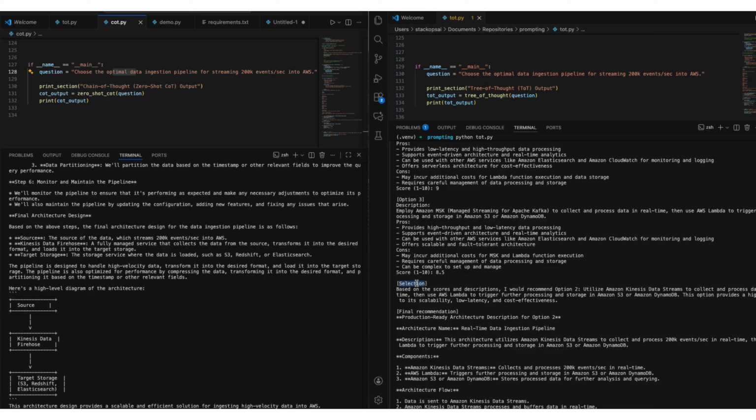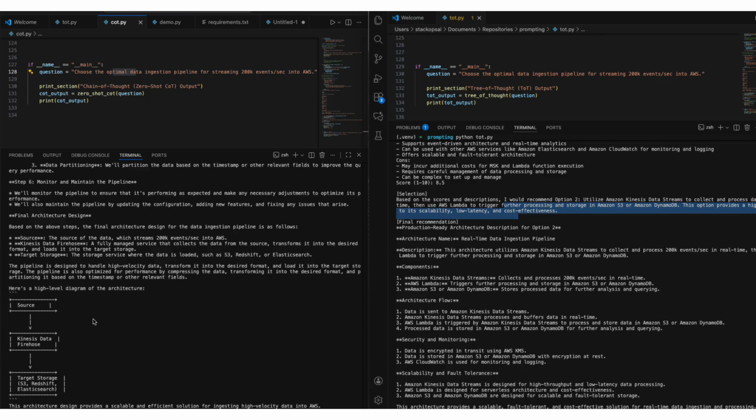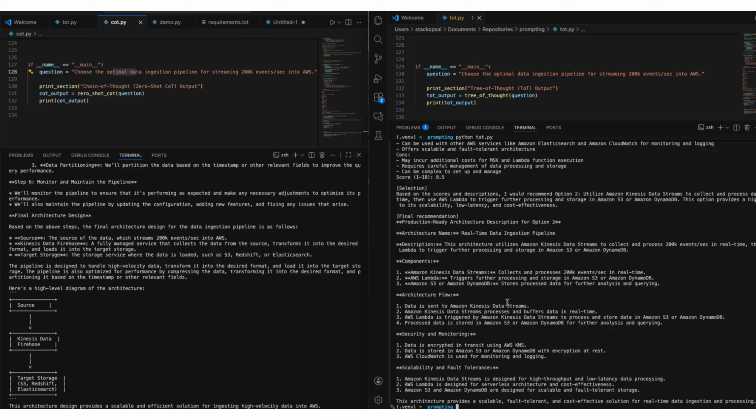Based on the analysis, there is a selection section which says that it would recommend option 2, and it reasons it based on various analysis and descriptions and scores. And there is a final recommendation section which gives you a production ready solution. So what we got from tree of thought is multiple solutions, pros and cons per option, a scoring system, an explicit justified choice, and a final architecture write-up. If you show this to a stakeholder, it looks like a mini design document that's already done the trade-off analysis.